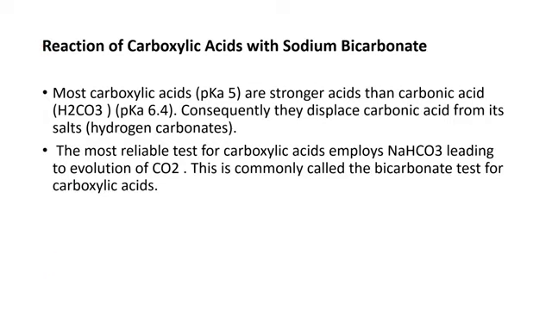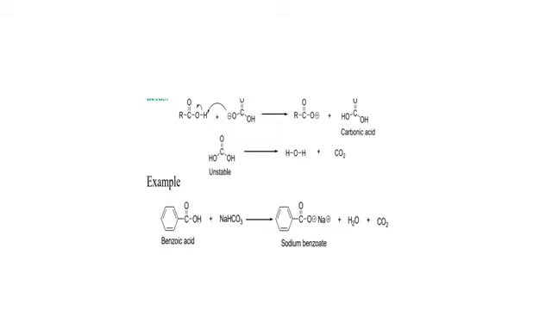Next slide. Here, students, are the reactions which explain the previous points. These two reactants, when they react with each other, there will be formation of carbonic acid. Now, this carbonic acid, which is unstable, is responsible for the production of water plus carbon dioxide.